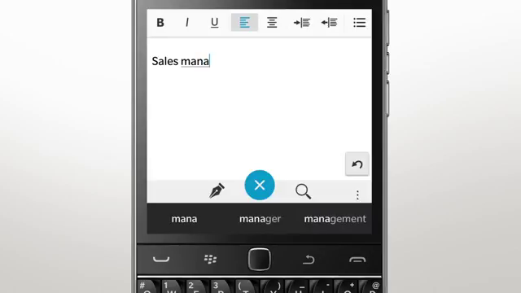Notice the word bar that appears on the bottom of the screen? These are personalized next word suggestions that are tailored to what you say frequently. To use one of these words, simply tap the word. It makes completing your thought quicker. It also has you covered when you're trying to spell those tricky words. Just tap the green word to confirm it's the correct word.